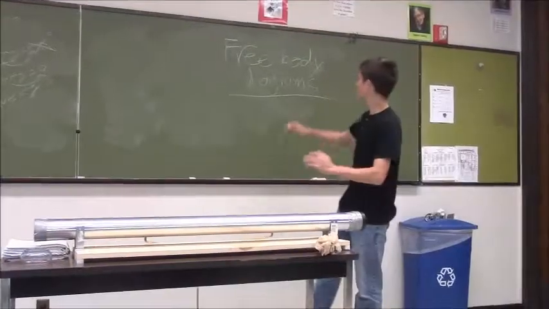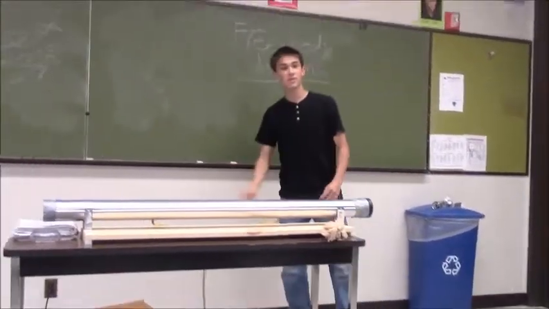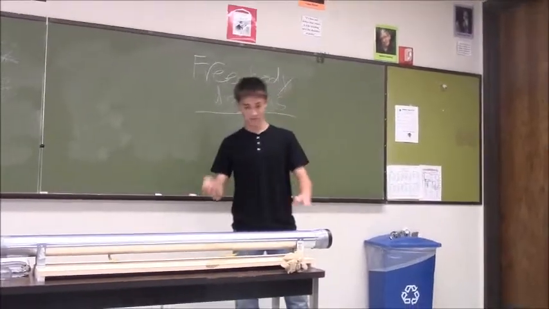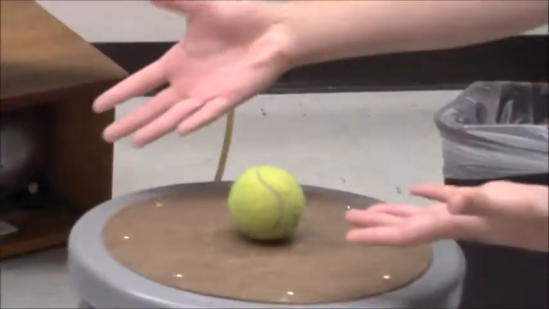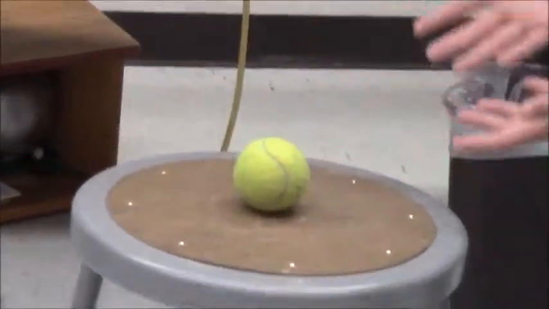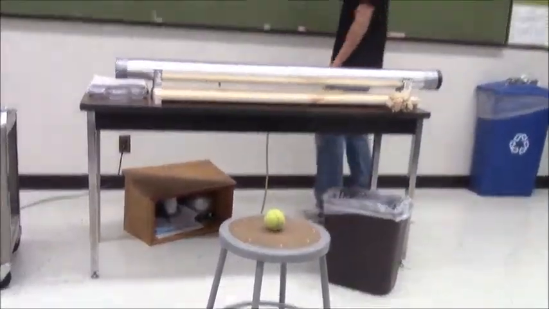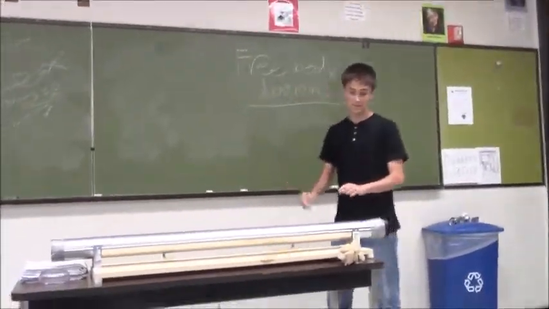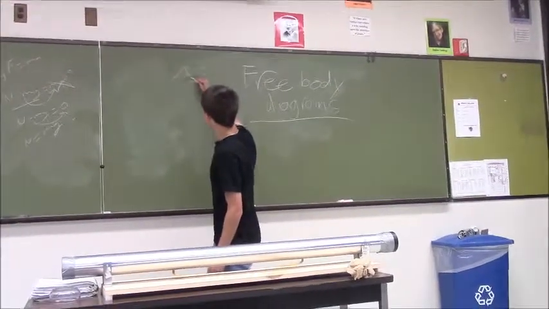Okay, I'm talking about free body diagrams. This looks a little bit sloppy, but it's what it says. Free body diagrams are really simple, nothing fancy. Take that tennis ball as an example.